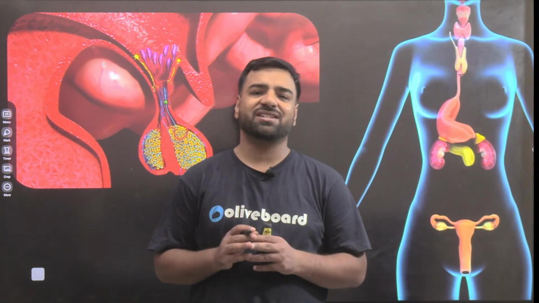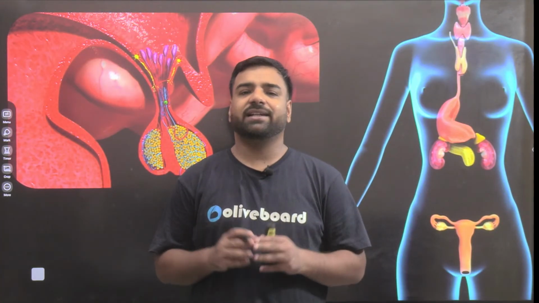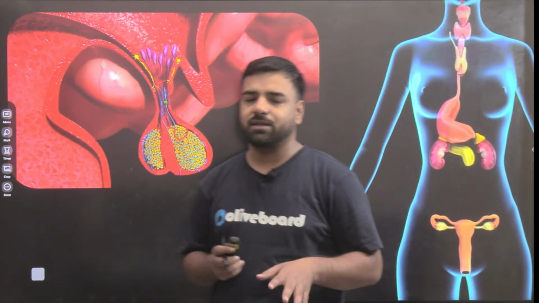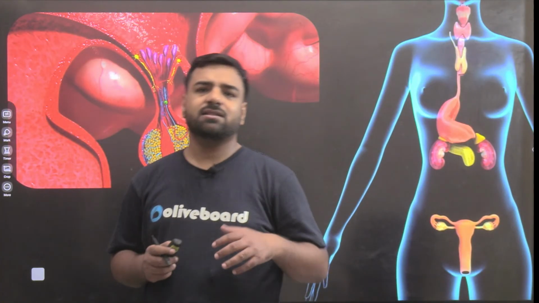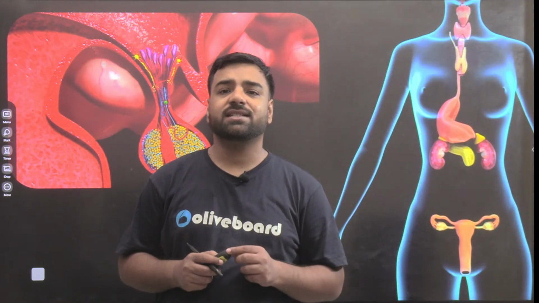Today we are going to discuss one of the important topics from the GS part, specifically from the bio part, and the topic is glands and hormones. So guys, what are these hormones? These are basically chemicals. These chemicals might be generated from some location, right? So what is that location? This location is known as glands.